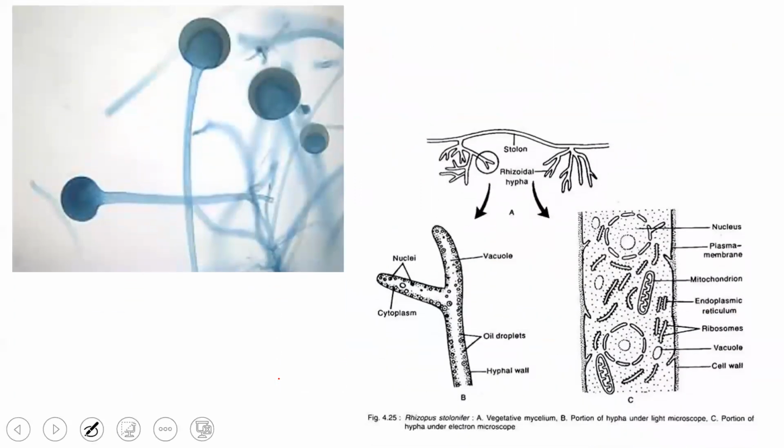So this is the structure in the microscopic view. You can see here the growth of the bread mold, that is Rhizopus. And you can also make out the branched filament or branched hyphae in case of Rhizopus and Mucor, which is having multinucleate condition with no septal formation.